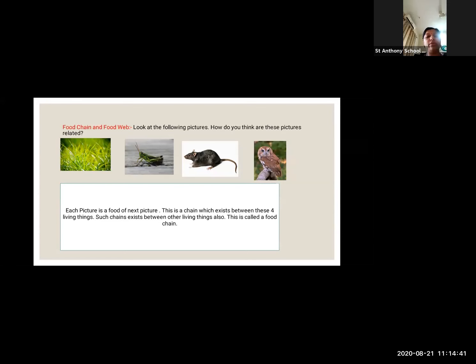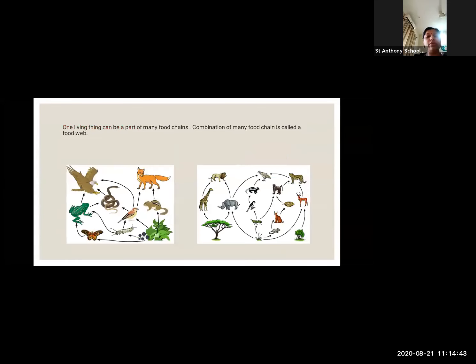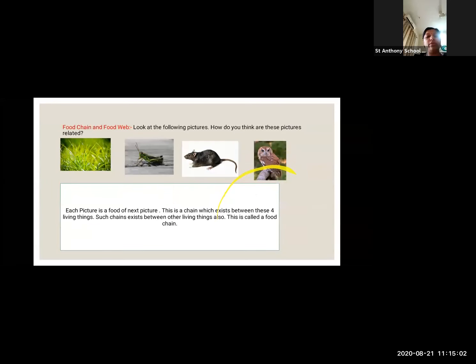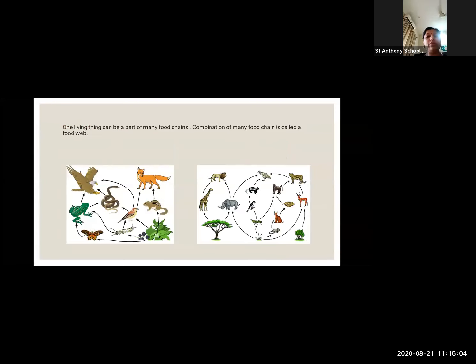Okay, now we will see the next picture. You will come to understand. One living thing can be a part of many food chains. Can you see? Bird को कौन कौन खा सकता है? देखो, bird can be eaten by so many kinds. See, you can see over here. Combination of many food chains is called a food web. Means we are depending upon each other.